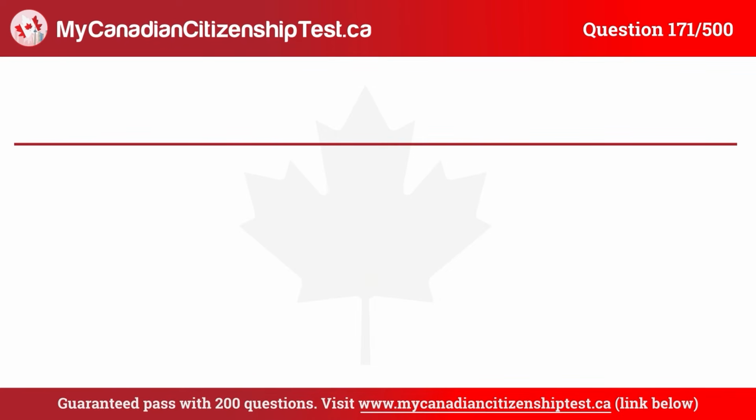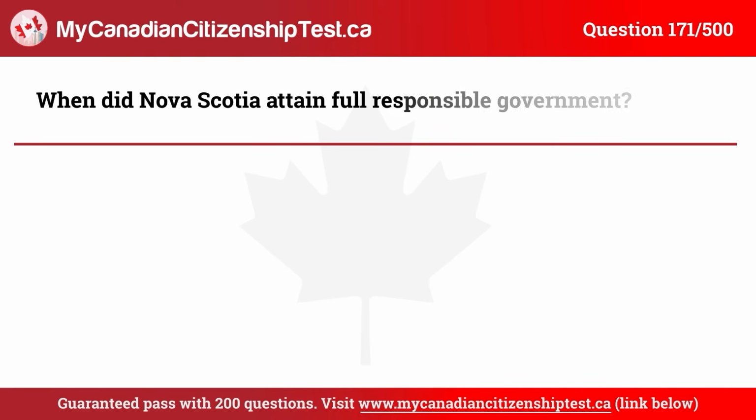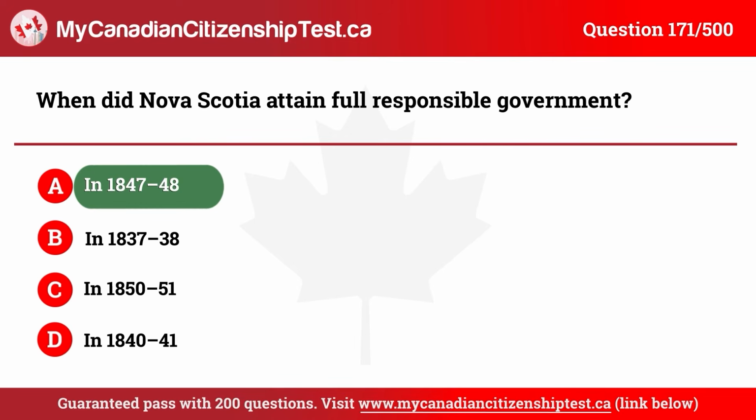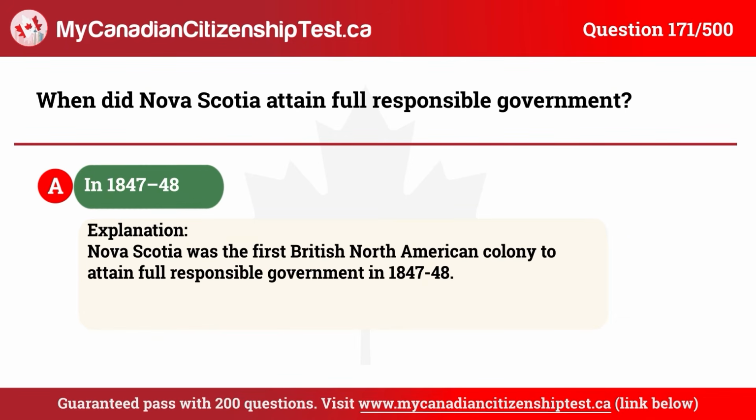Question 171. When did Nova Scotia attain full responsible government? A. In 1847 to 48. B. In 1837 to 38. C. In 1850 to 51. D. In 1840 to 41. The correct answer is A. In 1847 to 48.